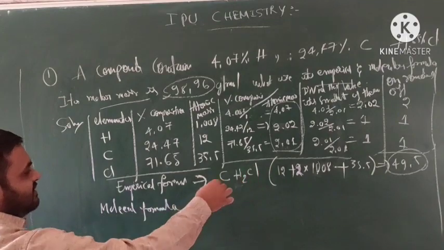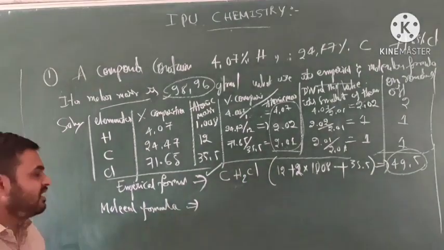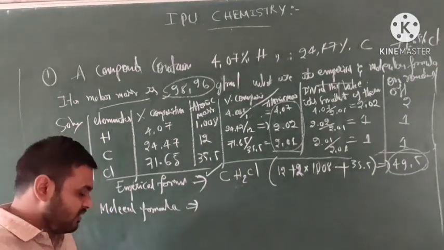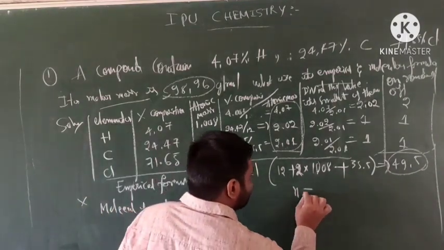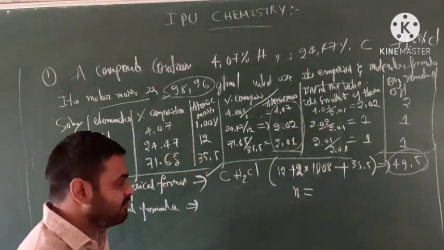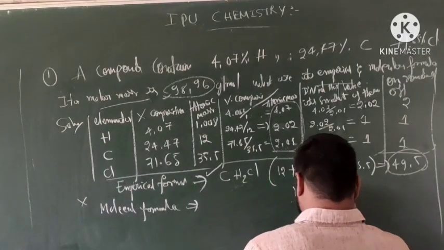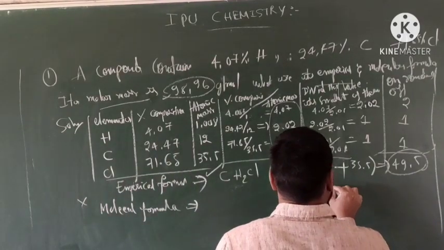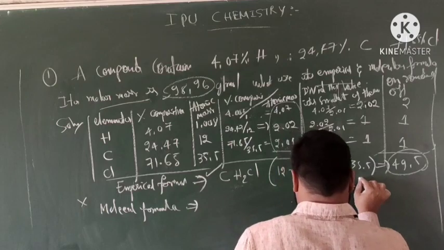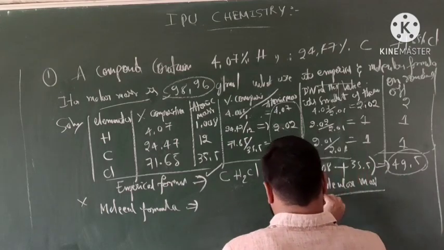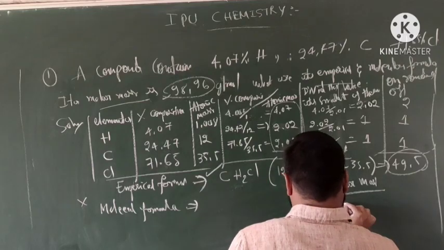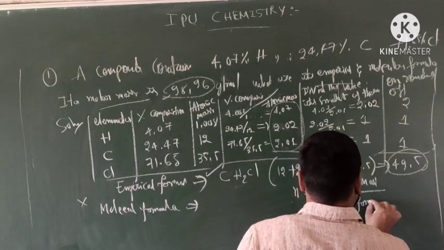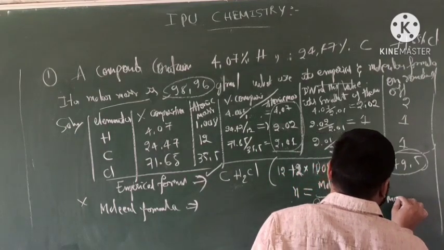So 49.95 is only for the empirical formula, not the molecular formula. For the molecular formula, what should we do? We need the common factor, the n value. The n value means molecular mass divided by empirical formula mass.